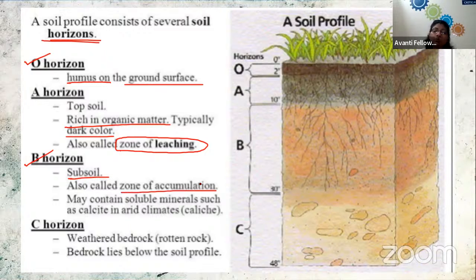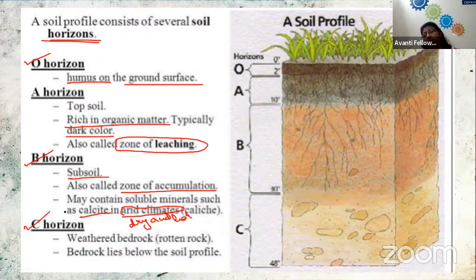As you know, dead bodies get buried, or when the ice age appeared, anything appeared, so layers of soil keep on accumulating one over the other. So it was found that those buried materials are generated in the B horizon only. That is why it is known as the zone of accumulation. This region is rich in calcite, which is present in an arid climate, that is the dry and hot climate.